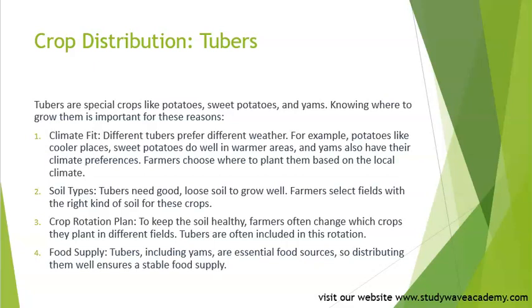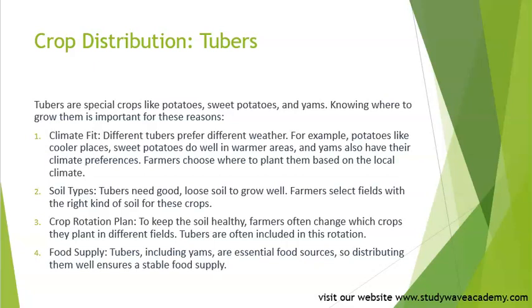Farmers select fields with the right kind of soil for these crops. Crop rotation plan. To keep the soil healthy, farmers often change which crops they plant in different fields. Tubers are often included in this rotation.